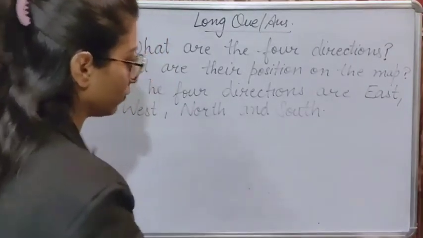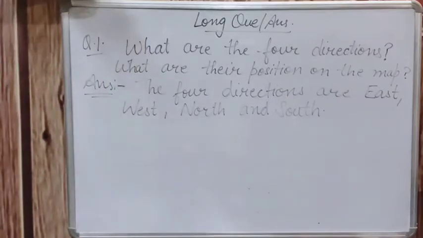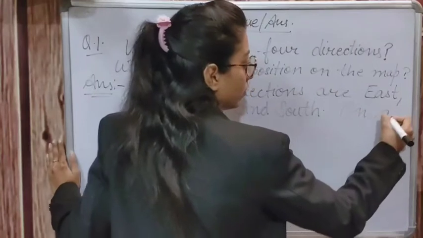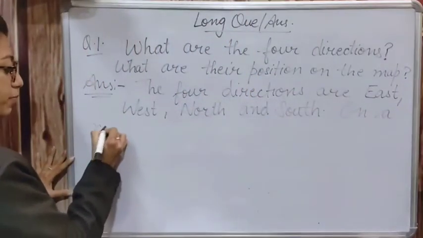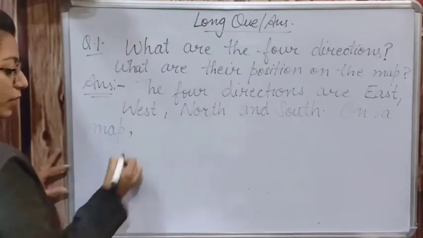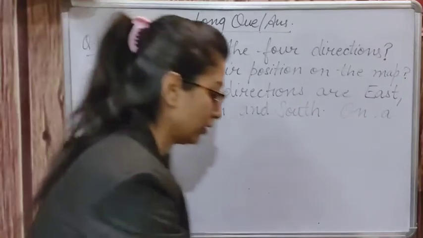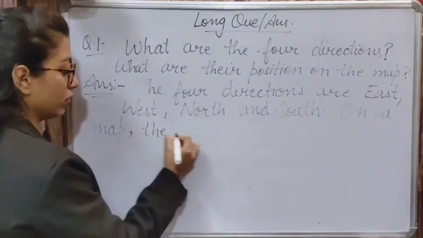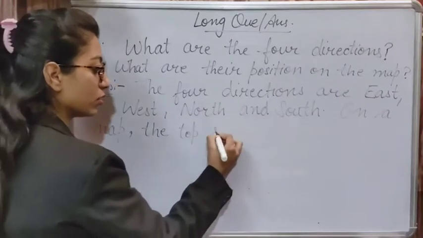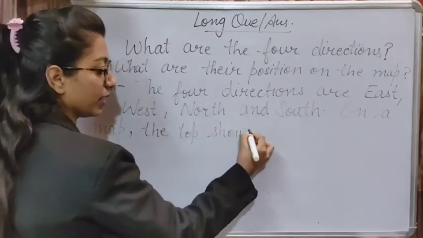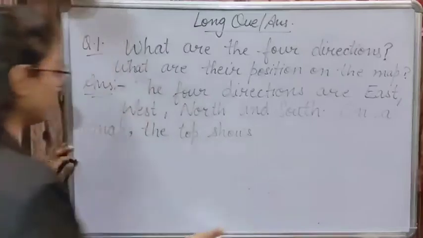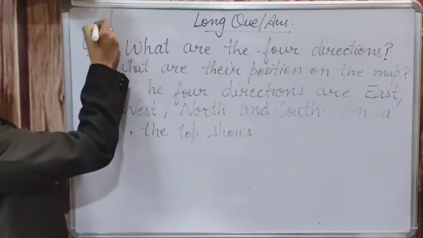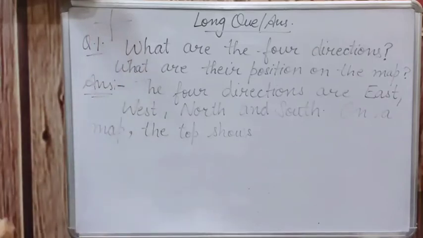Here, write everyone. On a map, then put a comma. The top shows, so here I am making that sign जिसमें मैंने आपको explain किया था, right? I explained here about this.